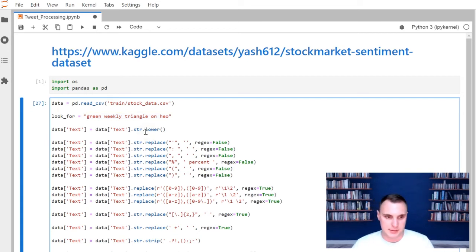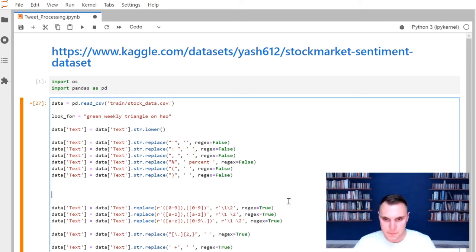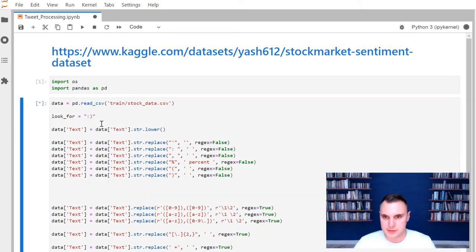Something else that's common in tweets are a lot of the emojis and stuff like that people can make. So if I just look for up here, just a simple smiley face.